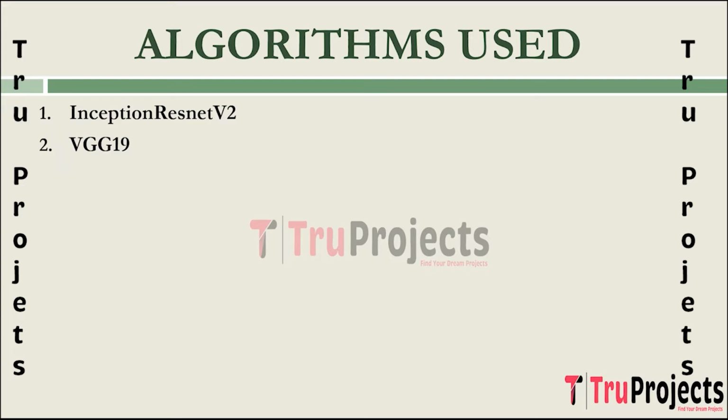VGG19 is chosen for its simplicity and strong performance in image recognition tasks. It provides a balance between model complexity and interpretability, making it suitable for deepfake detection where robust feature extraction is essential. The next algorithm is CNN, which is convolutional neural network.